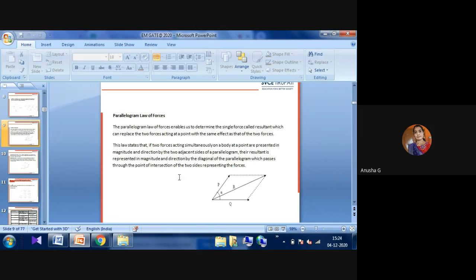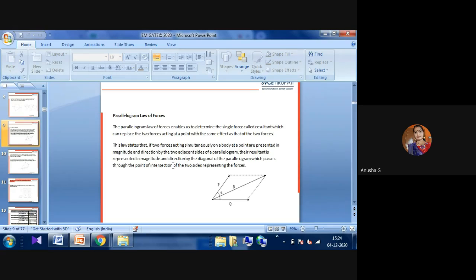Next we will see the parallelogram law of forces. Why do we have to learn about this? First we learned about Newton's law, in which we know whether a body is in a state of rest or in a state of motion. Afterwards we move the body, and then immediately it gives the opposite reaction. Then we have the law of transmissibility, where we change the forces and move the body, and then the law of gravitation due to the gravitational force. These are the 5 laws we had to learn. According to these 5 laws, again we will see the parallelogram law of forces.